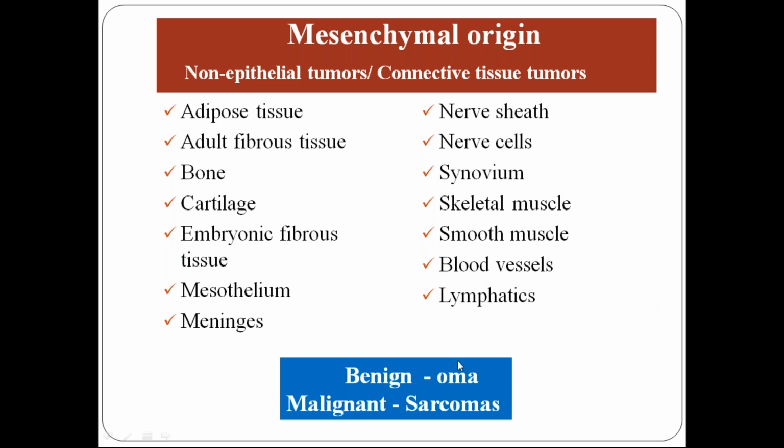Here, benign ones end in OMA, but malignant ones are different. For epithelial and mesenchymal tumors, the benign suffix is the same, only OMA. Only the malignant is different. That is carcinoma for epithelial and sarcoma for mesenchymal.